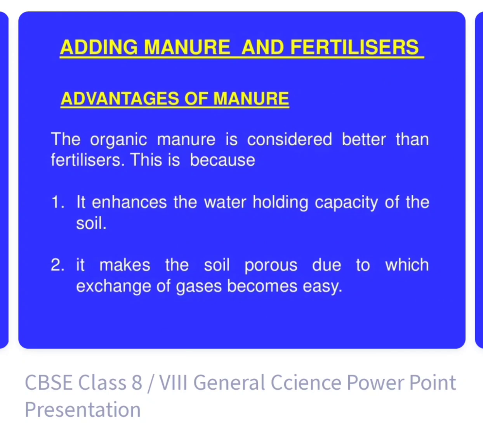Advantage of manure: organic manure is considered better than fertilizer. This is because it enhances the water holding capacity of soil, which means it makes the soil porous, due to which the exchange of gases becomes easy. And water holding capacity means the water will not penetrate the soil and go downward to the bottom of the water table.